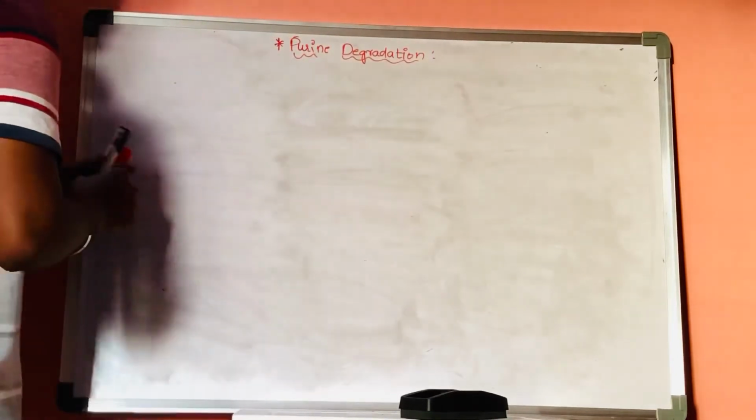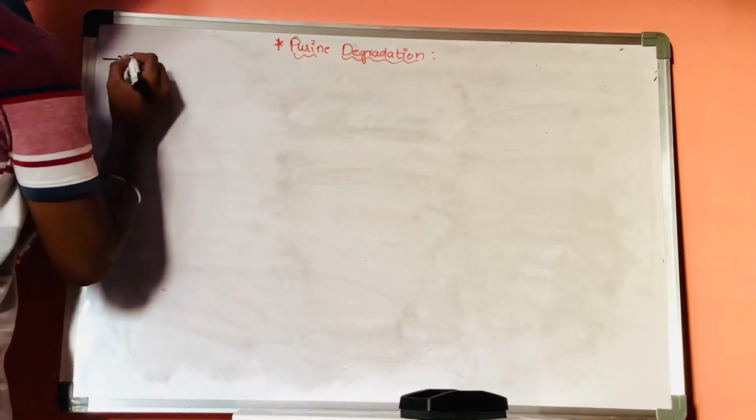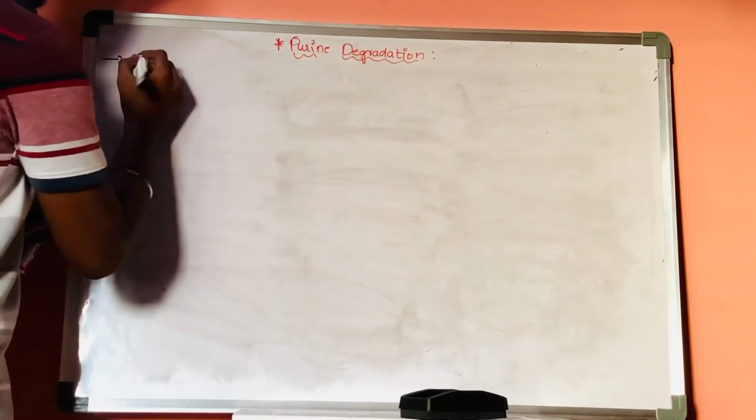First of all, the final product of purine degradation is uric acid.